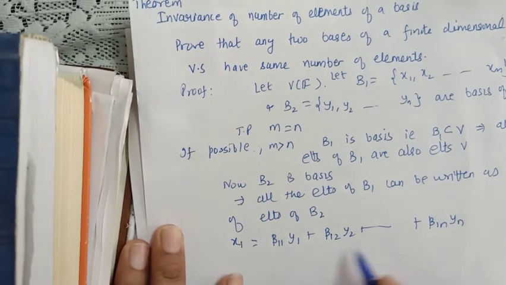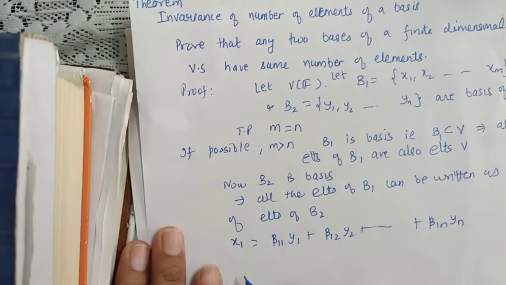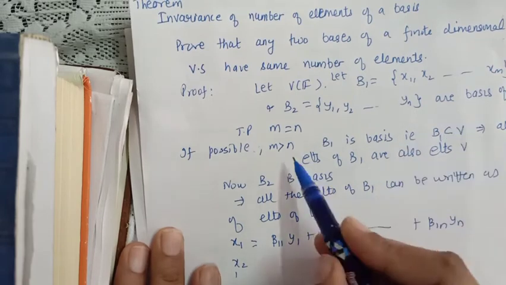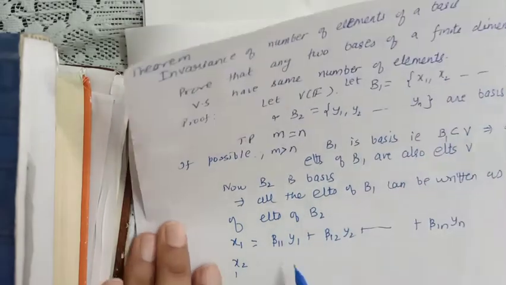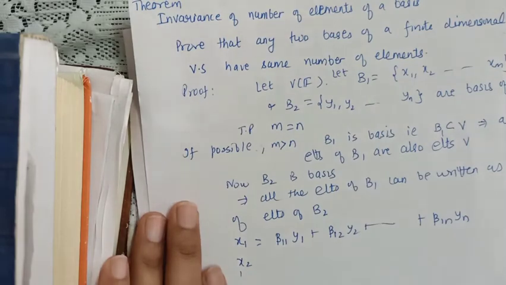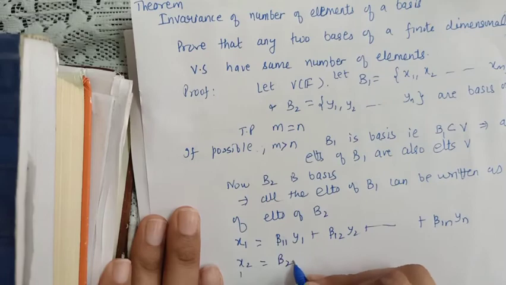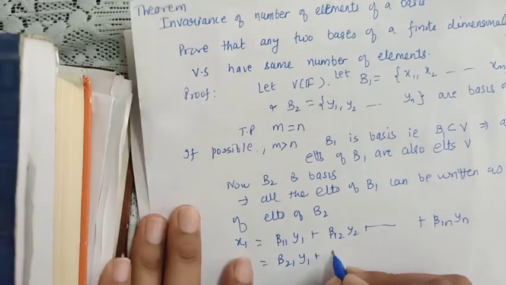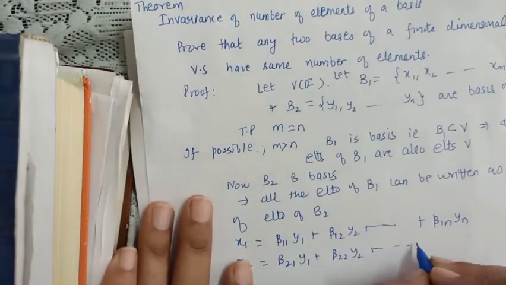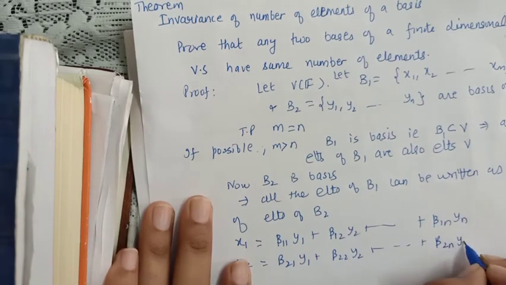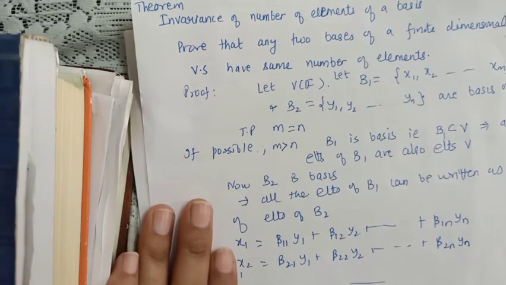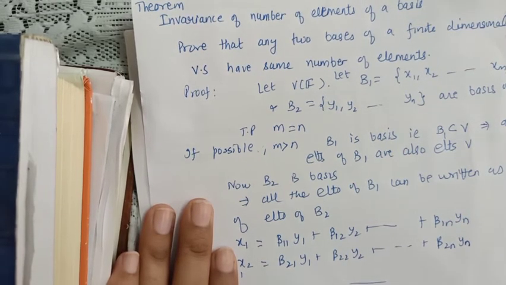You will just notice why I have used two indices, because I am having m elements on this side and how many elements in y, n elements on this side. So I have to use this. Similarly, I am writing the second one as beta 2 1 y1, beta 2 2 y2, and so on, beta 2 n yn, and similarly the last element as beta m1 y1, beta m2 y2, and so on, beta mn yn.